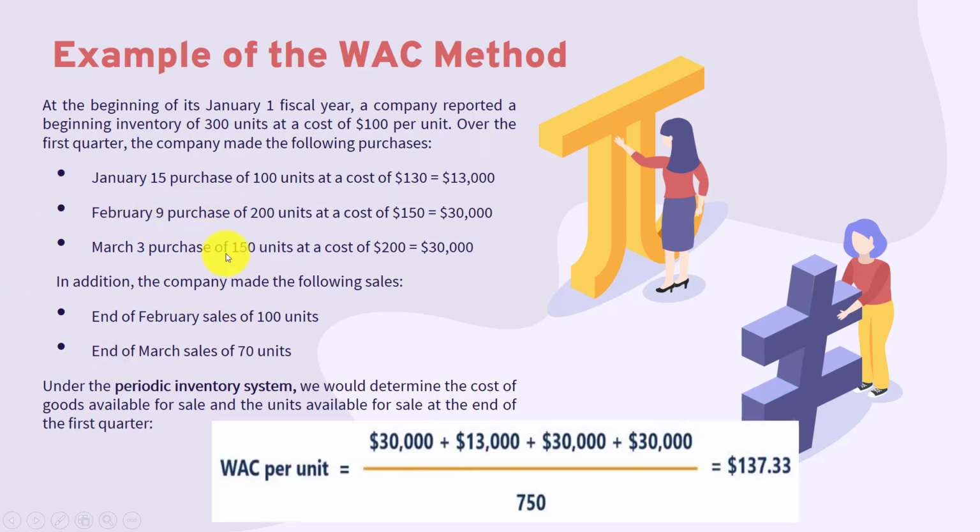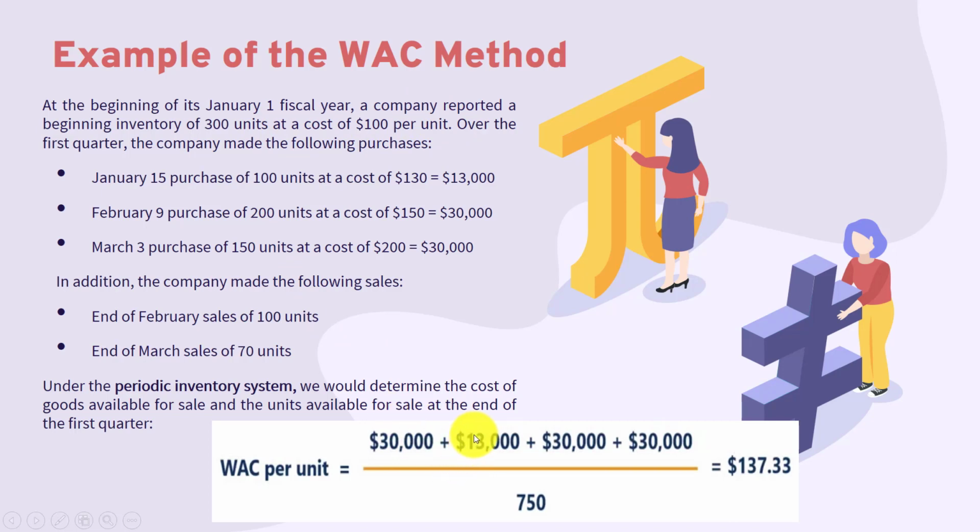But the sales information will not be used in this example because we focus more on when and how much we buy in a fiscal year. So the $30,000 is the beginning, that is 300 units at the 100 per unit cost. Then they will calculate it as 30,000.